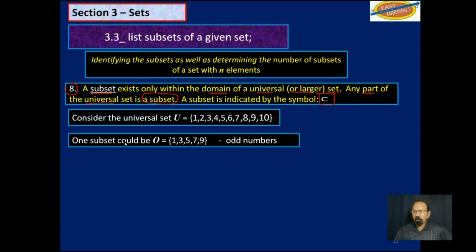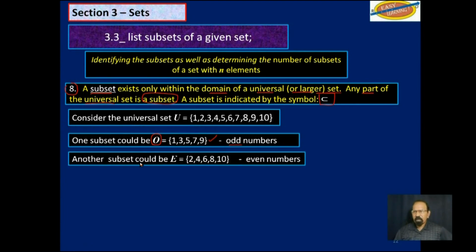One subset could be O, and it doesn't have to be named O, but we will call it O for odd numbers in that universal set, which would be 1, 3, 5, 7 and 9. Another subset could be E, and again, you don't have to name it E, but we are just naming it to make it understandable, for even numbers in that universal set: 2, 4, 6, 8, 10.